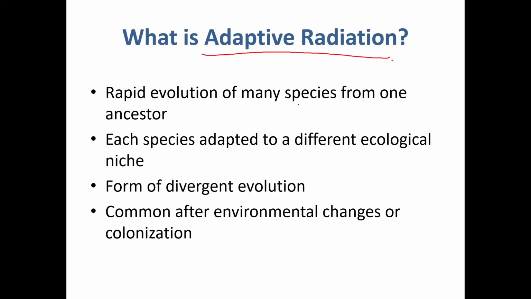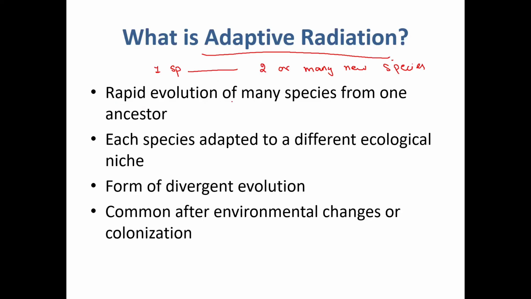Now comes the exciting part, adaptive radiation. This is when one species gives rise to many new species. So one species gives two or many new species, each adapted to a different environment or food source. We already discussed its example, Darwin's finches, right?